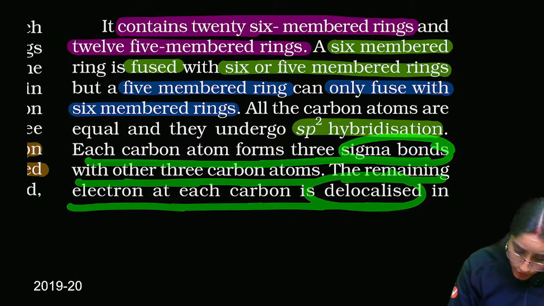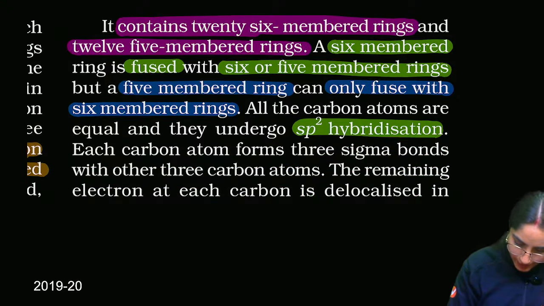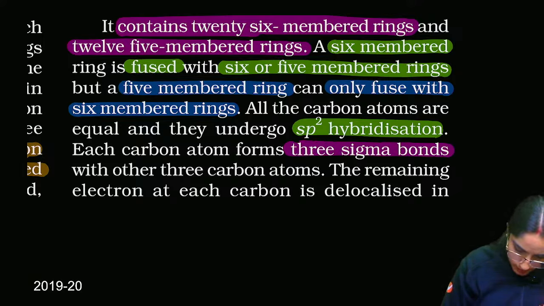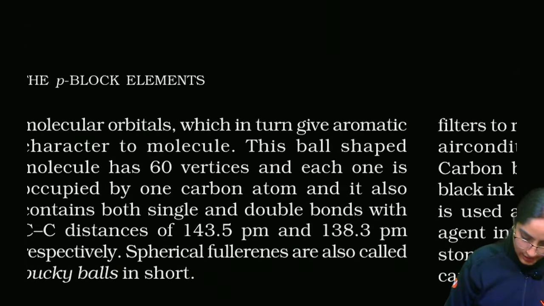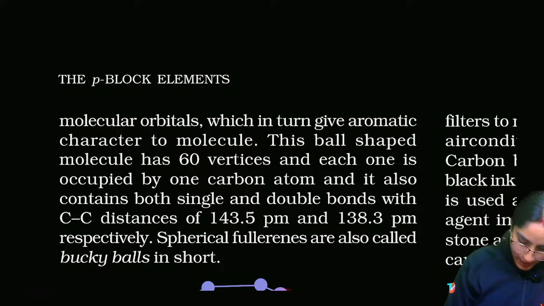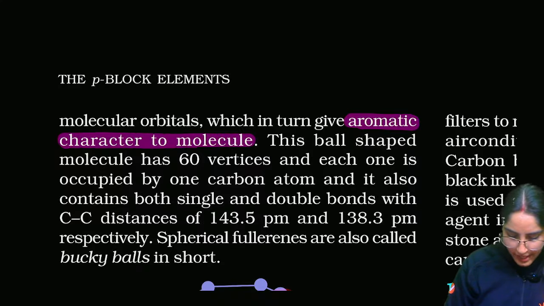So here also, just like graphite, it is delocalized, and gives an aromatic character to the molecule because of that extra one electron.